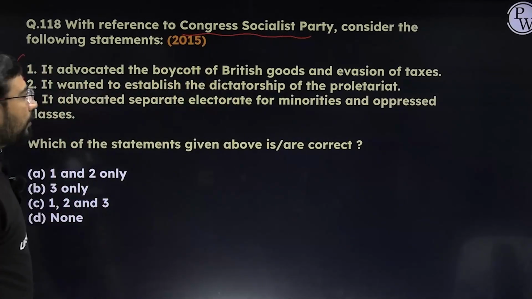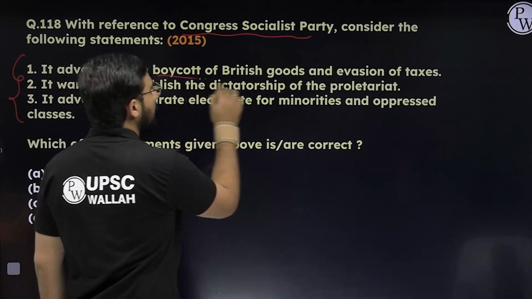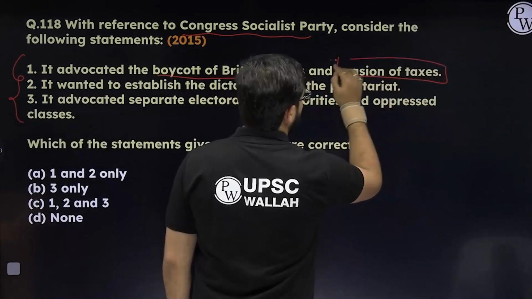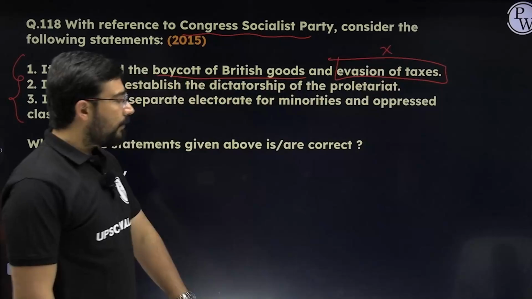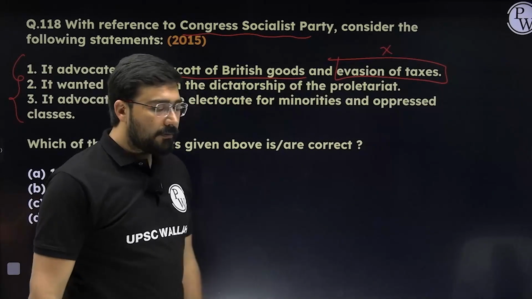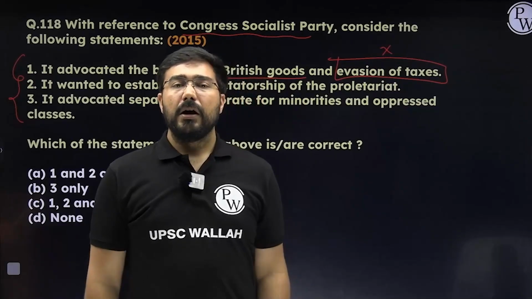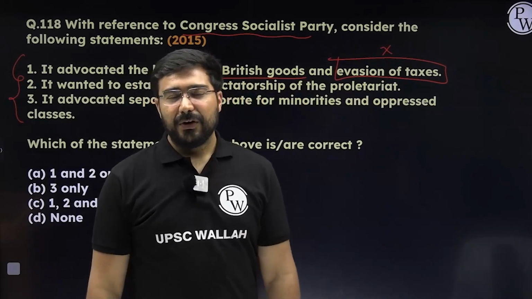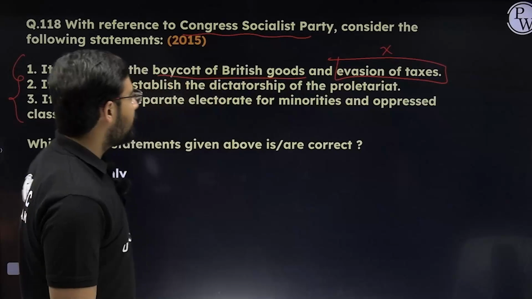It advocated the boycott of British goods, that is correct, and evasion of tax. Now this is not correct, because this party was working from within the Congress. So evasion of taxes is not something they would do. The reason being, from 1937 to 1939, Congress itself was in power. So why would they say evasion of taxes? The first statement is incorrect.